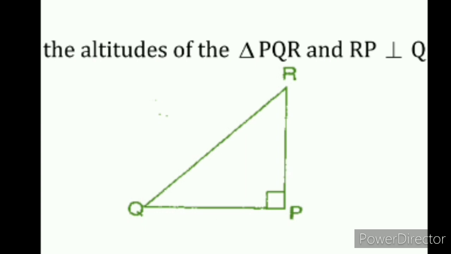At P there is a right angle. Therefore we can say PQ and PR are altitudes, because PQ and PR are perpendicular lines. They are meeting at 90 degrees. Altitude means there should be a right angle, a perpendicular line. Okay, draw this second one.